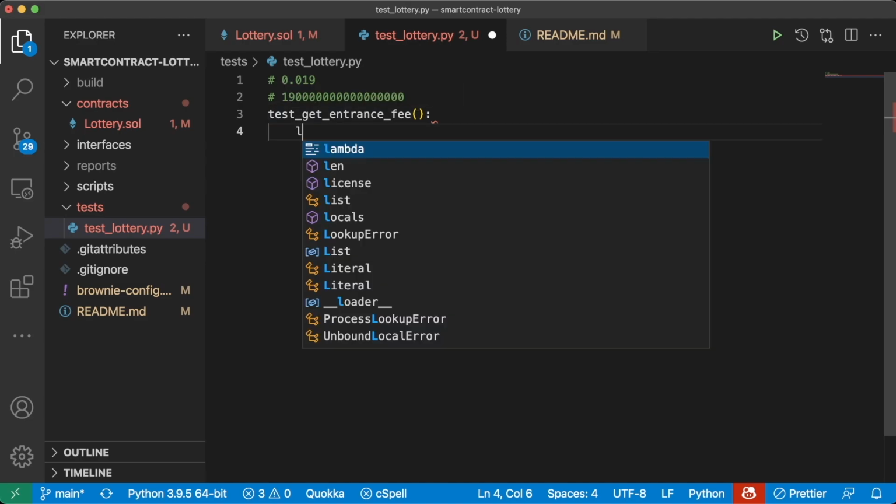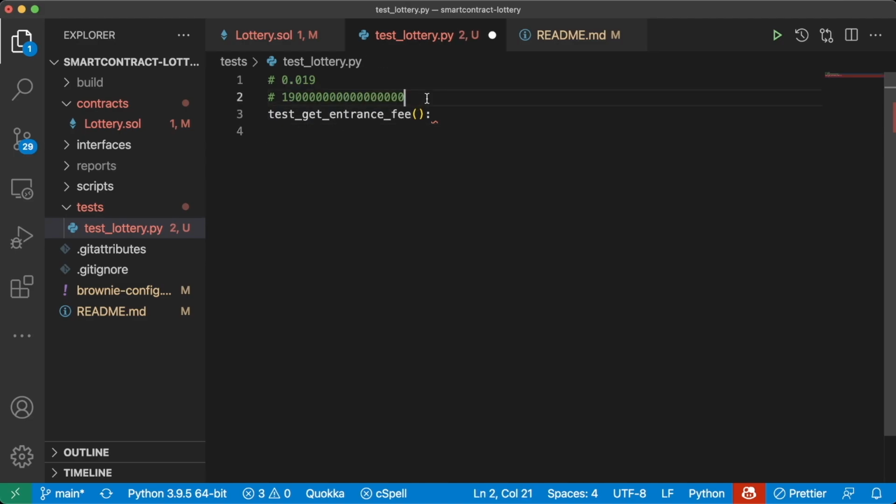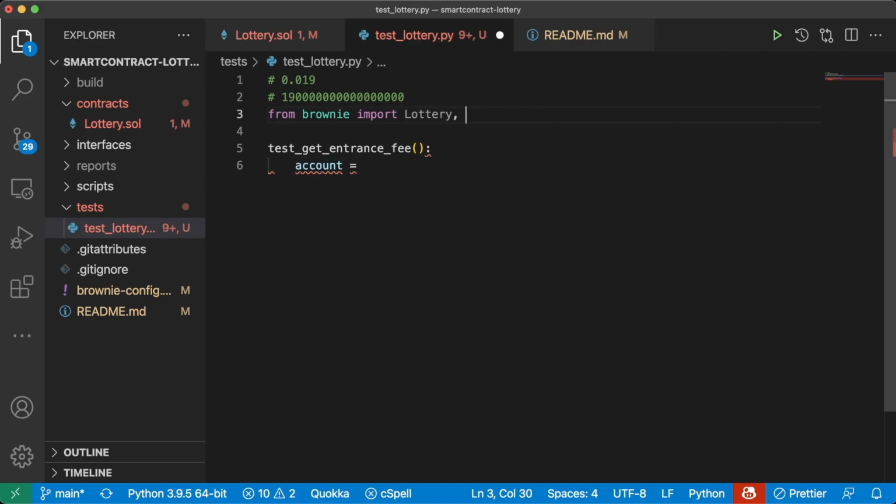And in here, we'll deploy lottery. The first thing we need to do is deploy this lottery contract, of course. So we'll do from brownie import lottery. In order to deploy this, we're going to need to get an account. We are going to import our helpful scripts from the last project to this one too, so we can get our get account, but for the time being, we can actually just use accounts[0] from brownie.